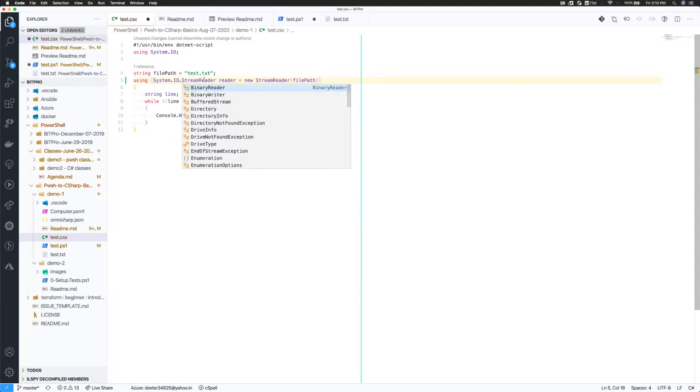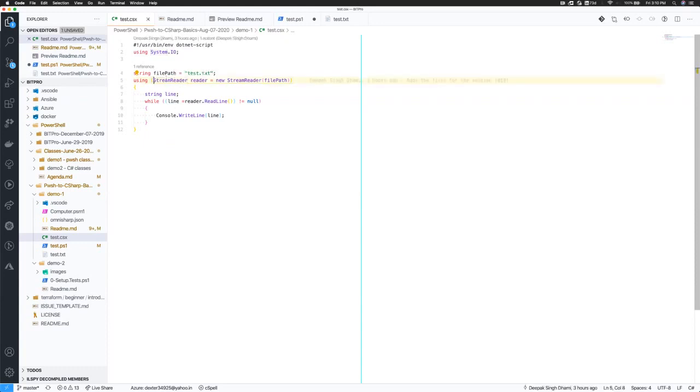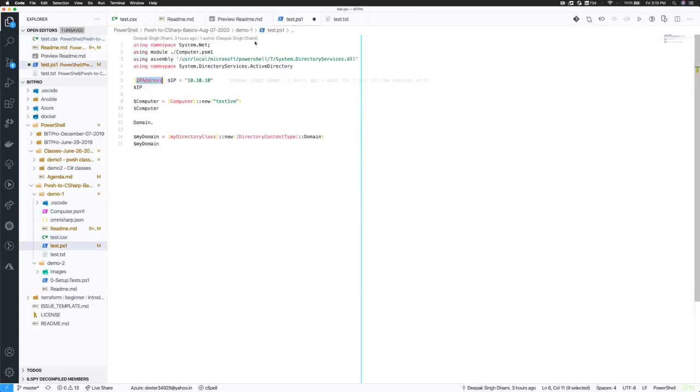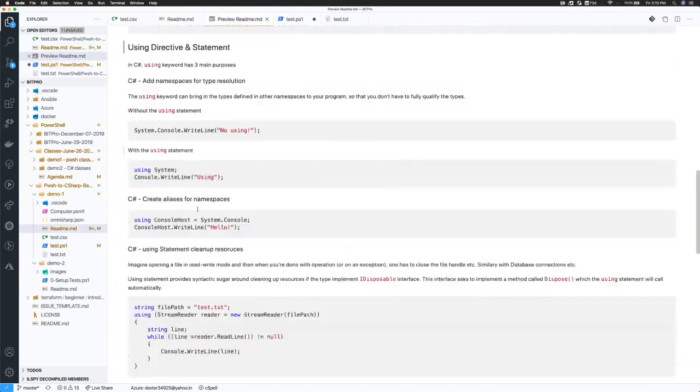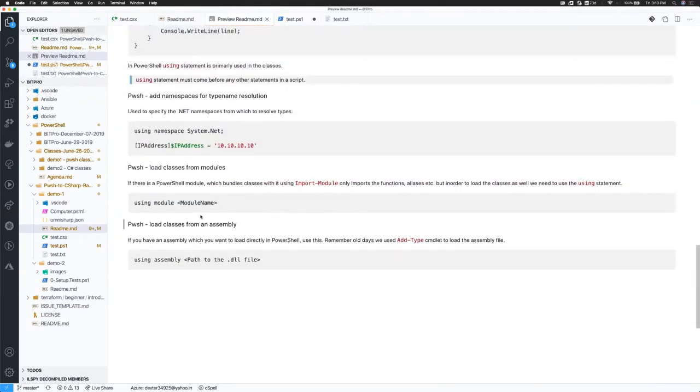There are multiple readers, and the stream reader is one of them. I don't have to fully define it, which makes it a little bit cleaner, right? If you're mentioning system.io two times or ten times, it's a lot of repetition, and as developers or scripters, you probably want to avoid that. The using statement serves that very first purpose, and it is good to have in your arsenal. But it also does other things, so let's go through the extra things it does in PowerShell.